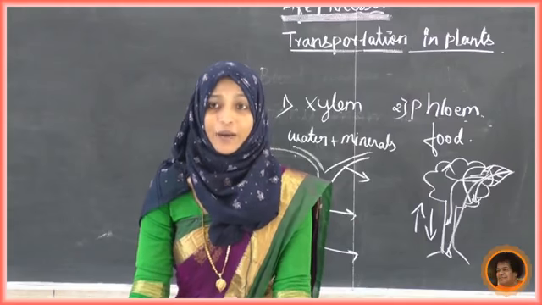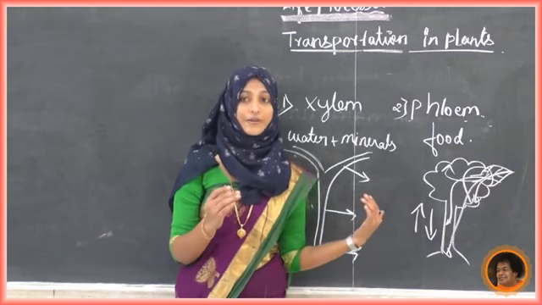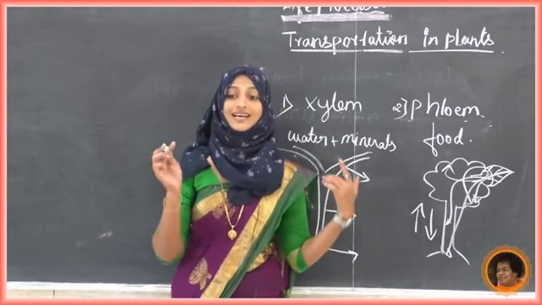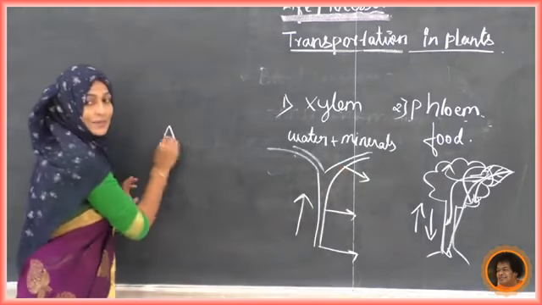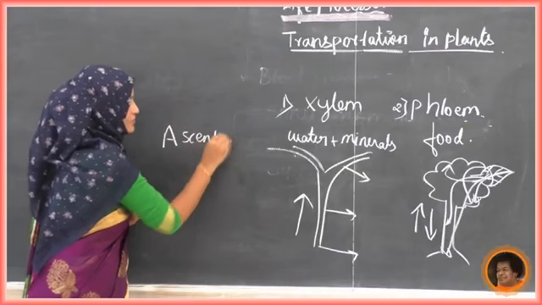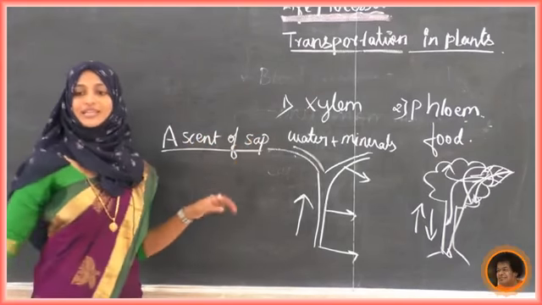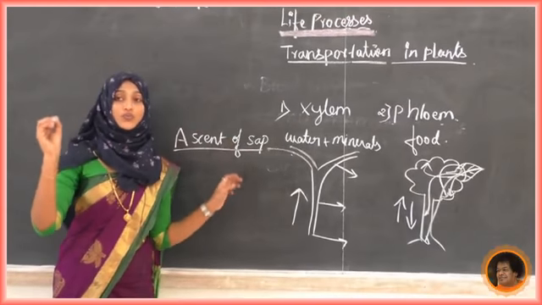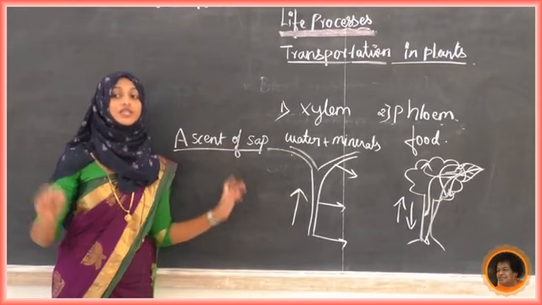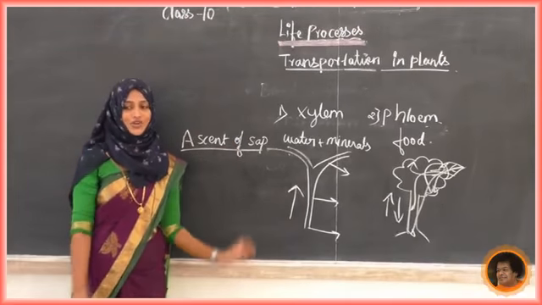Here, the upward movement of water and minerals from the root to different parts is called ascent of sap. Write down here, that is called ascent of sap. In exams, sometimes they will ask, what is this? Ascent of sap means what? The upward movement of water and minerals from the root to different parts is called ascent of sap.